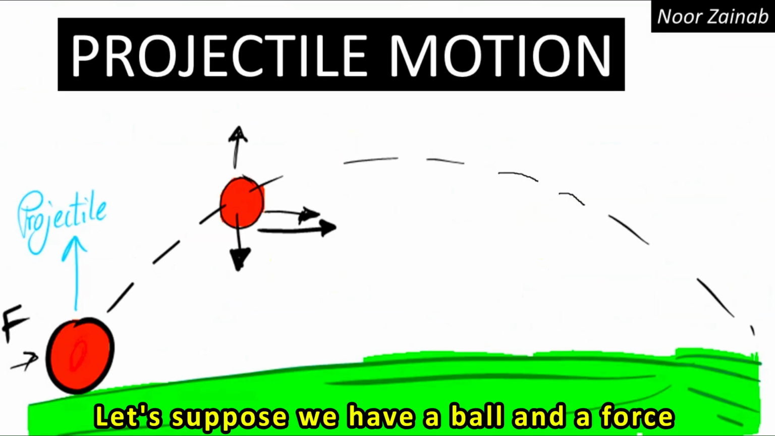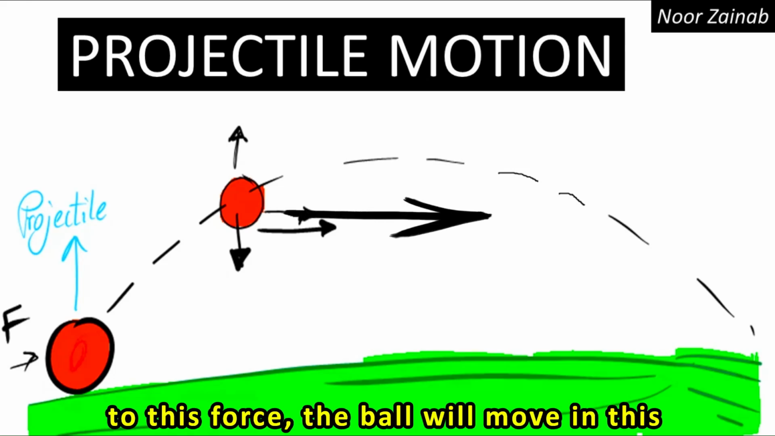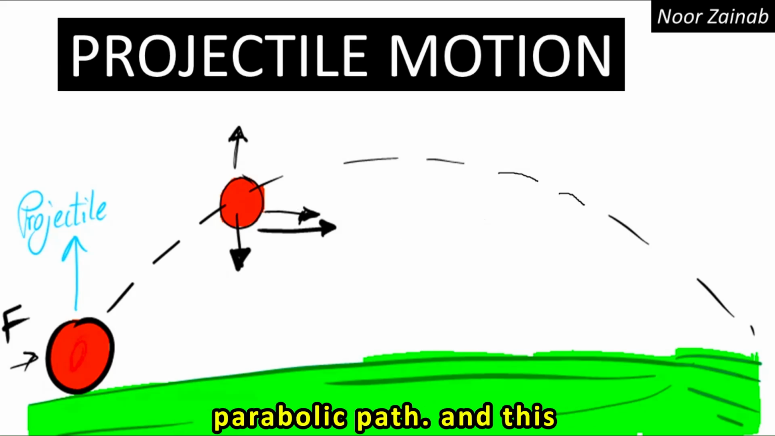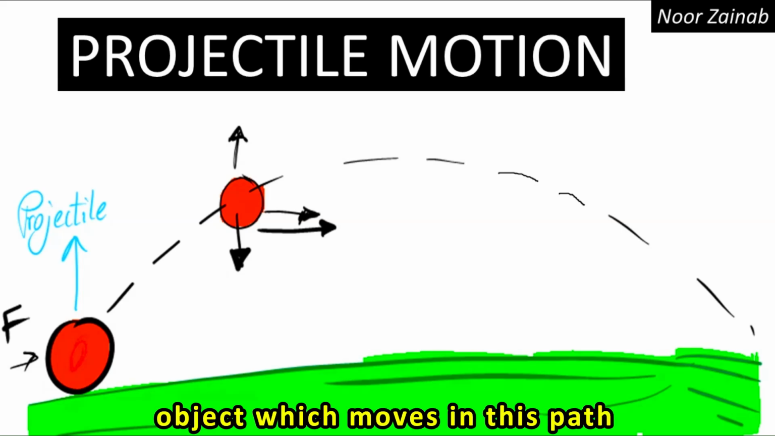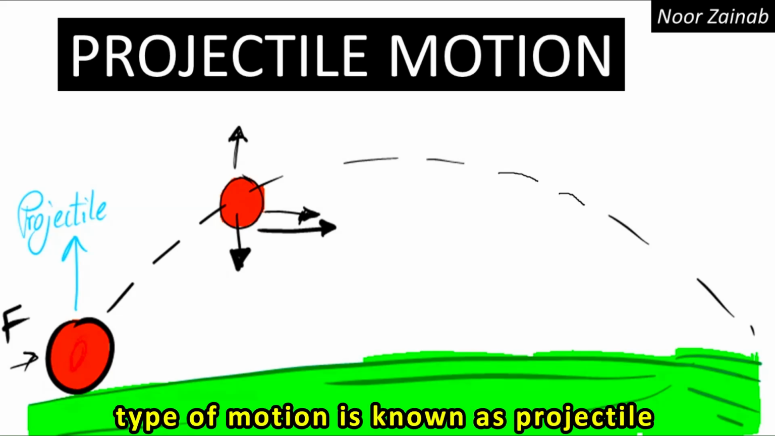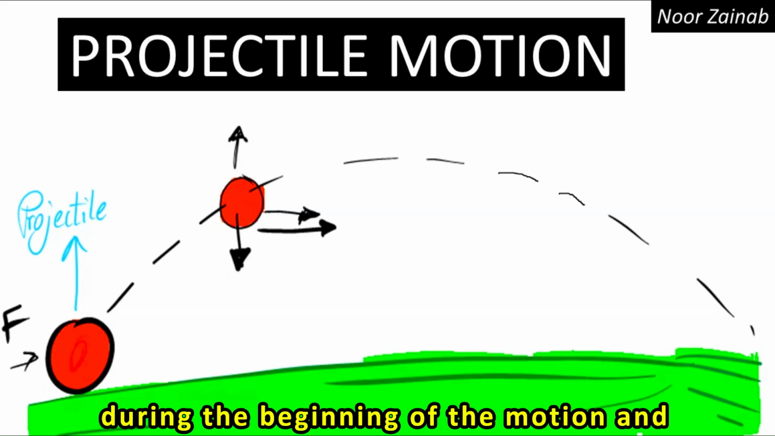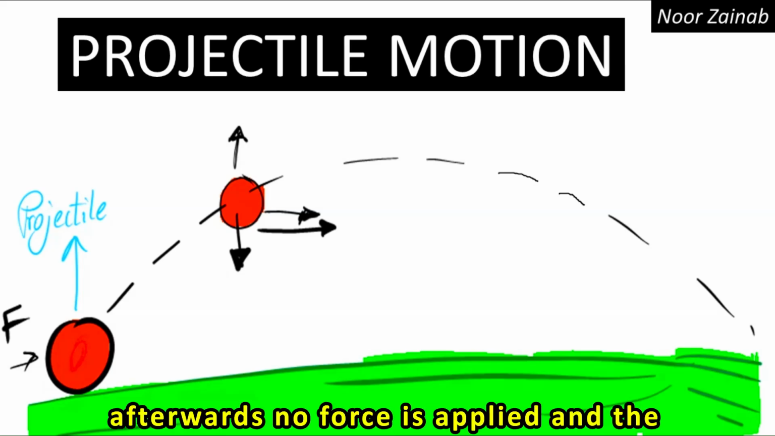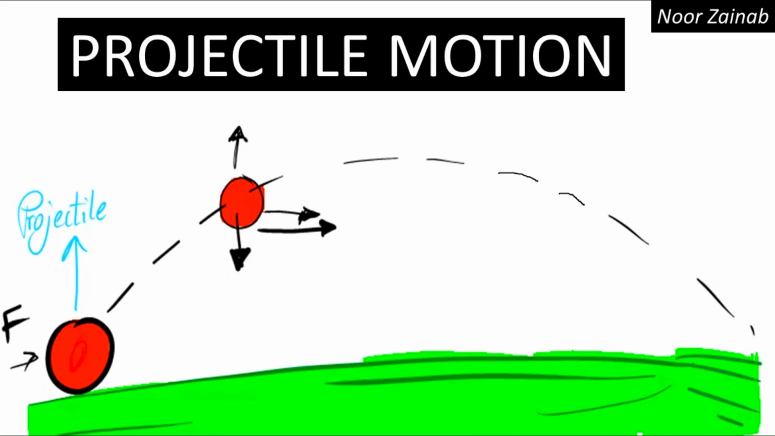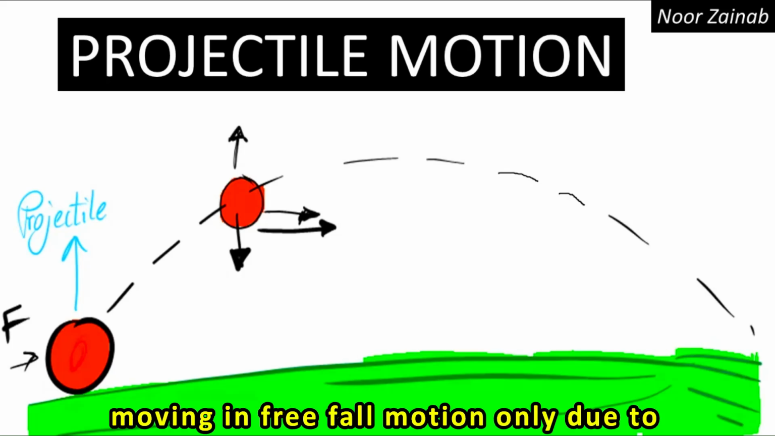Let's suppose we have a ball and a force is applied on this ball. As a result, due to this force, the ball will move in this path. This path is known as a parabolic path, and the object which moves in this path is known as a projectile. This type of motion is known as projectile motion, in which only one force is applied at the beginning of the motion and afterwards no force is applied, and the object moves only due to gravity. So we can also say that the object is moving in free fall motion only due to gravity.